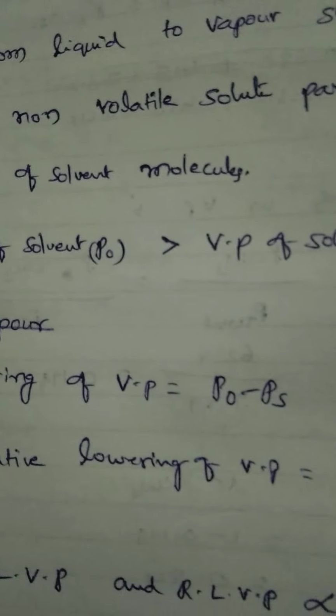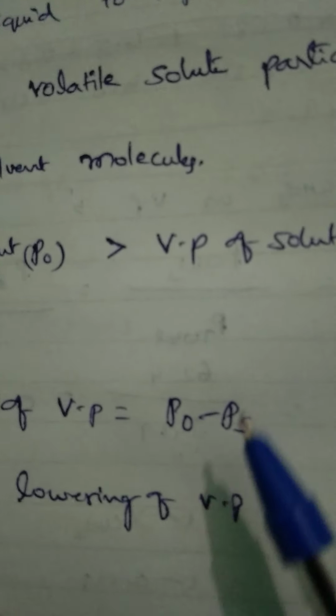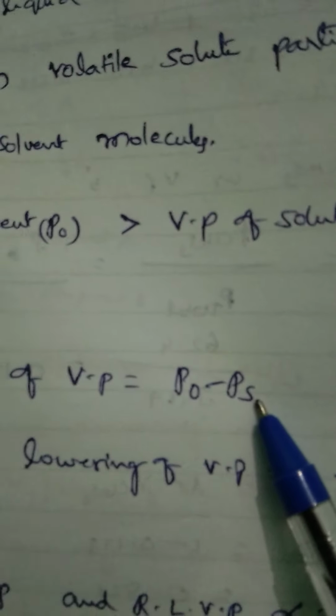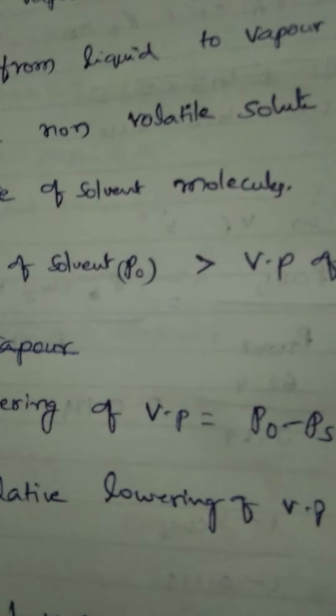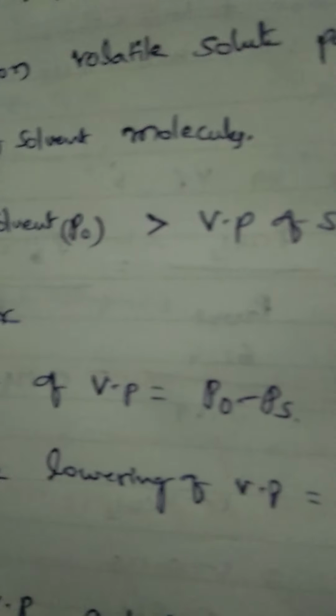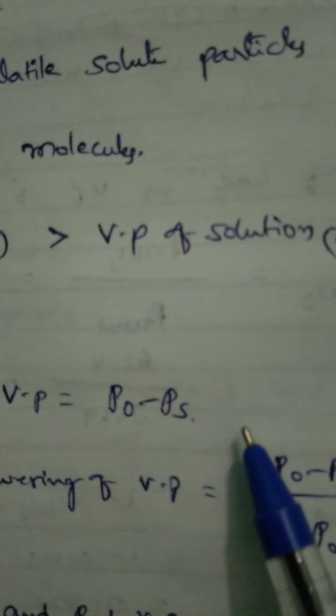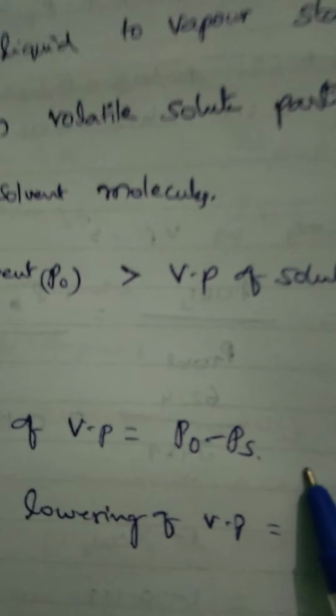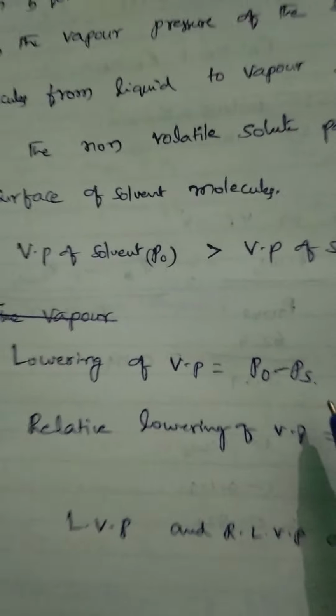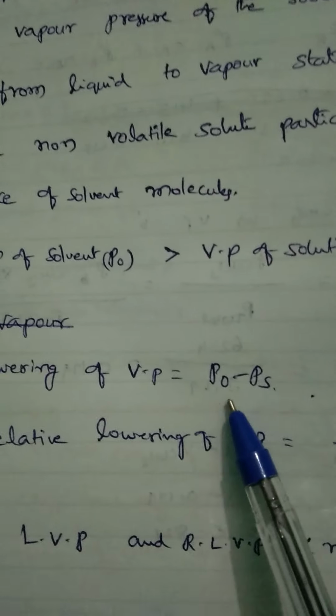Next, one more point, that is lowering of vapor pressure. The difference between the vapor pressure of solvent and the vapor pressure of solution is called lowering of vapor pressure. This is a very important bit for one more question. Mathematically, it can be represented as P naught minus Ps.